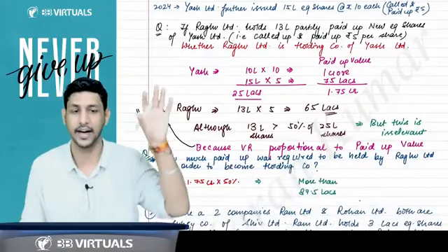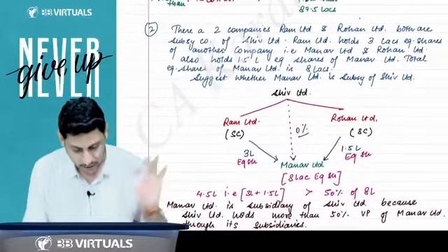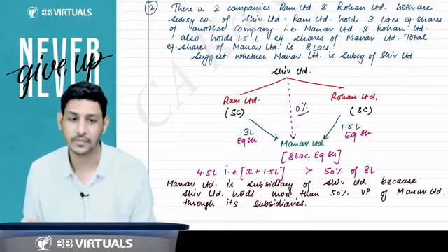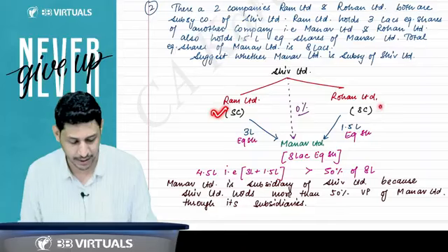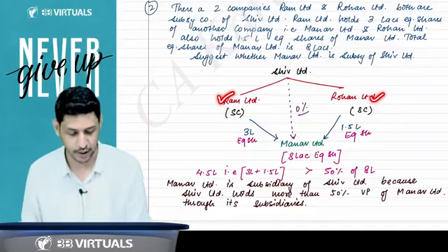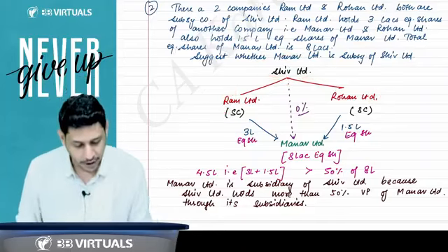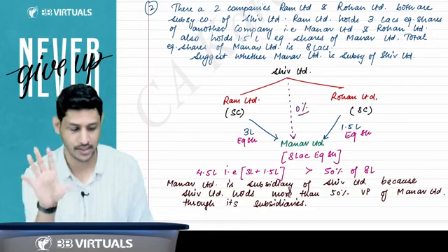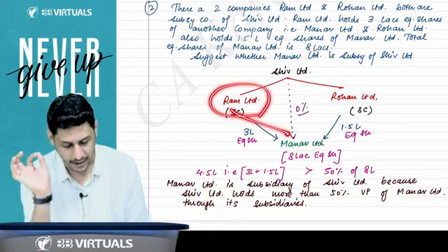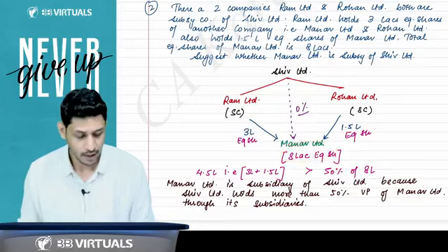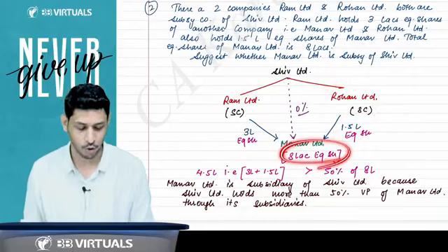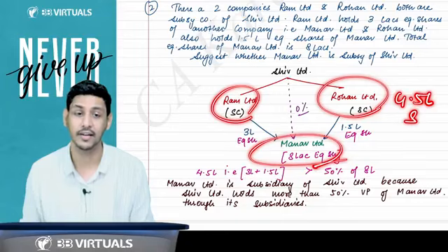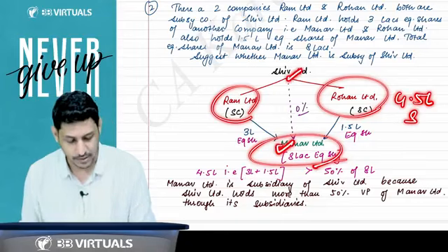Right, sir. Now I'll come to the question we will discuss. This question is already covered in the writing practice that you can see, but I want to discuss it with you. There is a company called Shiv Limited. Shiv Limited is having two subsidiaries, Ram Limited and Rohan Limited. There is a company called Manav Limited, having 8 lakh equity shares in total. Ram Limited is having 3 lakh shares out of that 8 lakh, and Rohan Limited is holding 1.5 lakh shares. So together they hold 4.5 lakh shares out of 8 lakh. Will Manav become a subsidiary of Shiv?